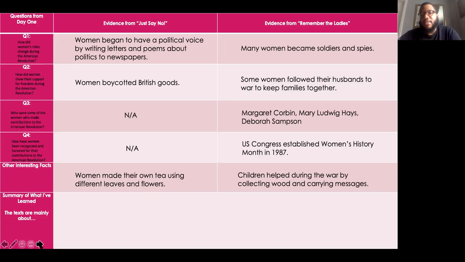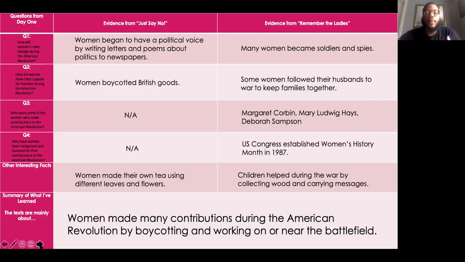And so last but not least, they want us to summarize what we've learned. So basically they're asking us, what were both texts mainly about? And so what I did, I used my question words to come up with this summary. I said that women made many contributions during the American Revolution by boycotting and working on or near the battlefield. So that's kind of what both texts were showing us. They made contributions and then the specific ways that they contributed during the American Revolution.